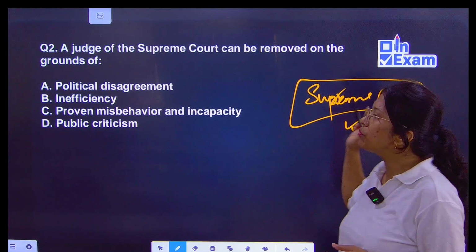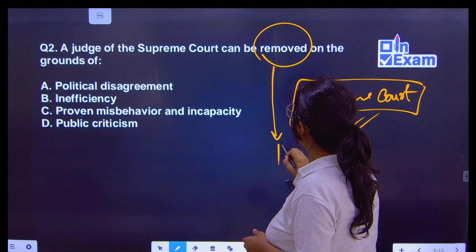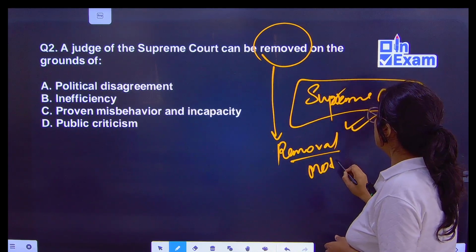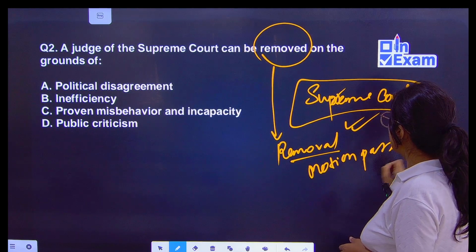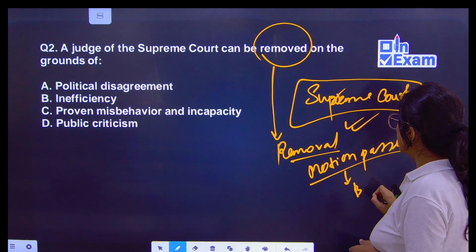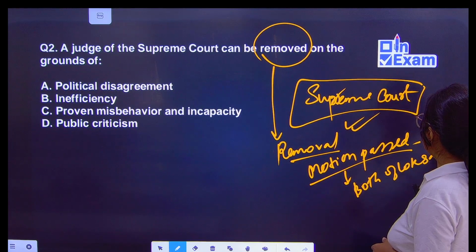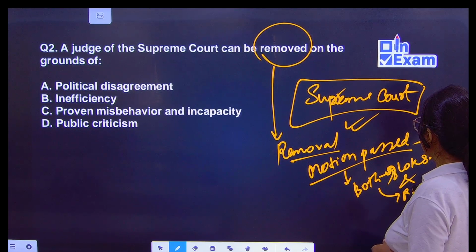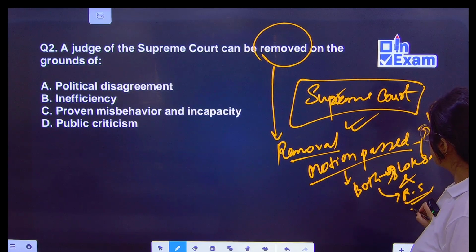Okay, there are some procedures. For the purpose of removal, a motion has to be introduced, and the motion has to be passed. A resolution has to be passed in both the houses of Parliament, that is Lok Sabha and Rajya Sabha. In Lok Sabha 100 votes are needed, and in Rajya Sabha 50.